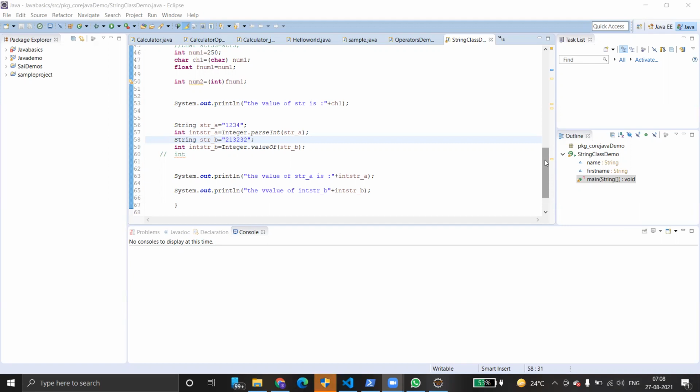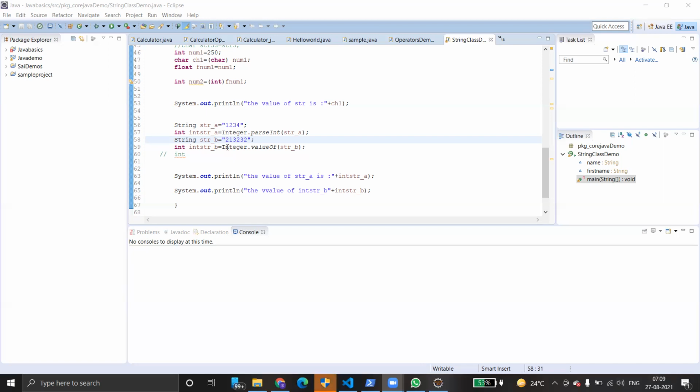But a small difference is there. The valueOf method returns an object of the Integer class. But parseInt returns a primitive int value. It returns an integer value, whereas valueOf returns an Integer object. That is the difference between parseInt and valueOf.